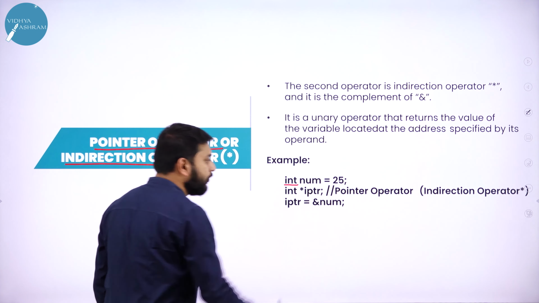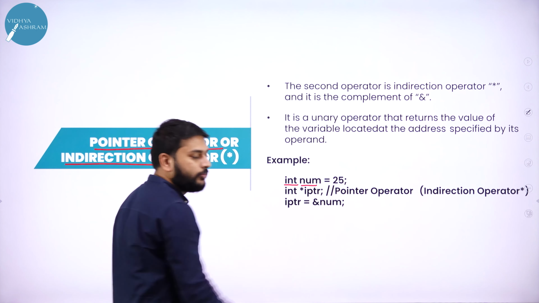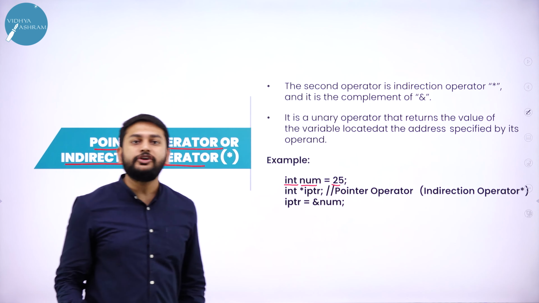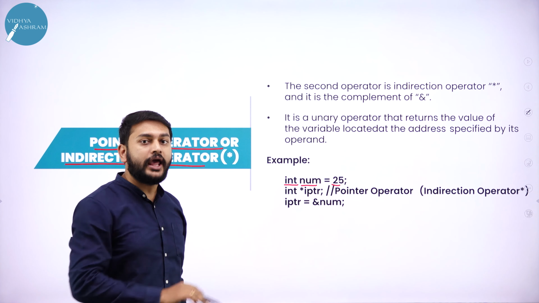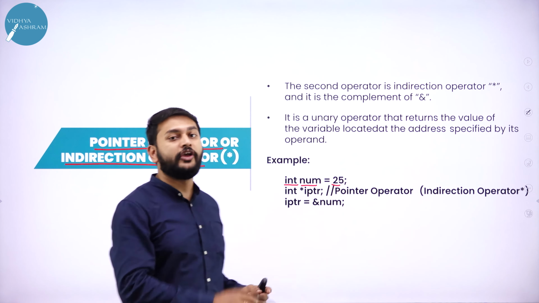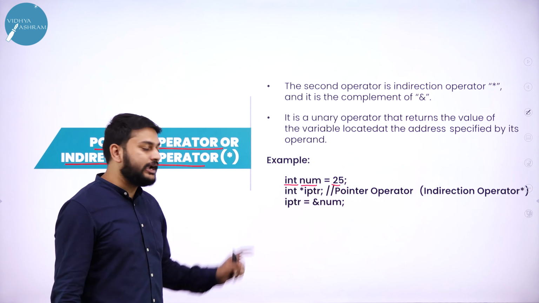I have a data type. What is num? Num is a variable of type int. I am trying to store 25 in the variable num. So what is the value that I have in num? I have 25 in the variable num. What is the second line that I have?